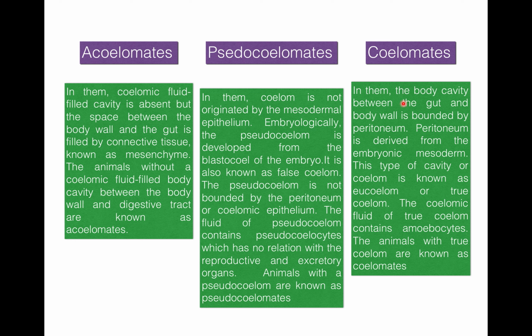Then last, coelomates. In the case of coelomates, the body cavity between the gut and body wall is bounded by peritoneum, and the peritoneum is derived from embryonic mesoderm. This type of cavity or coelom is known as eucoelom or the true coelom. The coelomic fluid of the true coelom contains amoebocytes, and the animals with true coelom are known as coelomates. So, there is a big difference between acoelomates, pseudocoelomates, and coelomates.